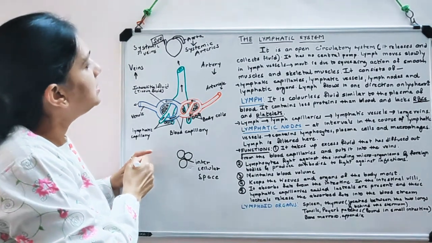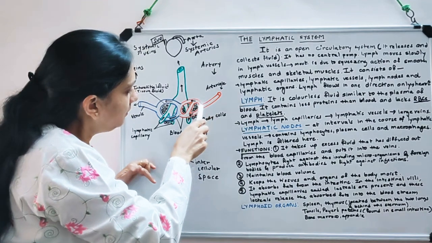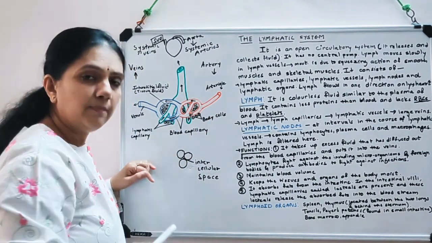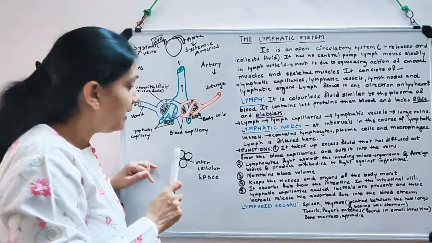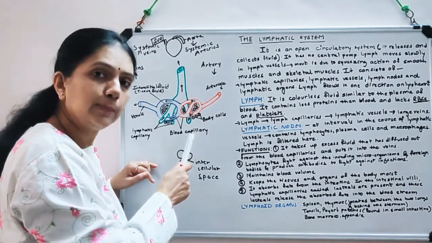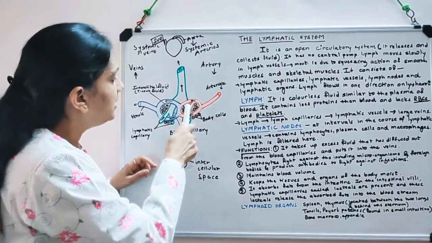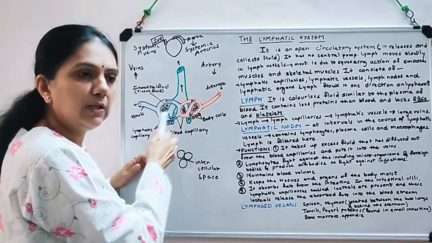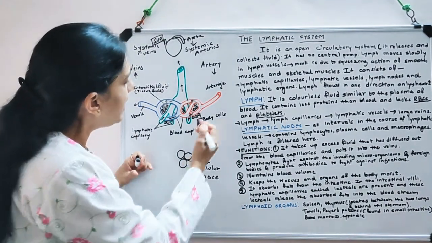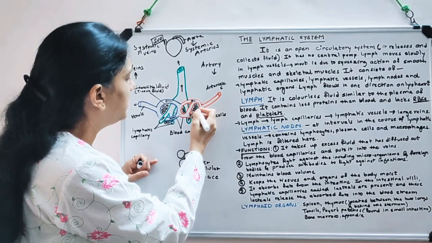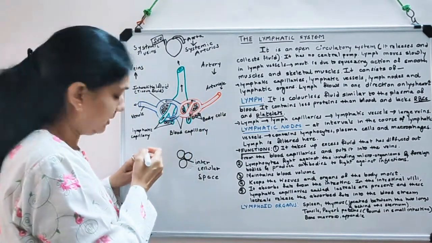Now what happens? The blood is moving in the blood capillary like this. And the wall of blood capillary has many pores in it. The wall is porous. There are gaps in between the cells. So what happens? The fluid moves out. It diffuses out, or you can say it leaks out, and it gathers or assembles in between this. That is the intercellular spaces.